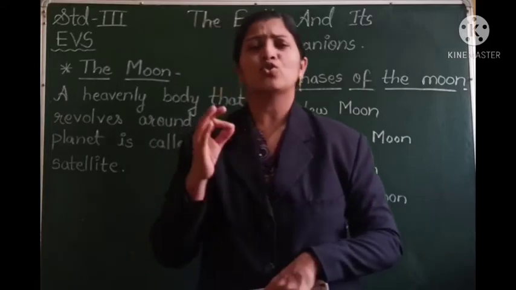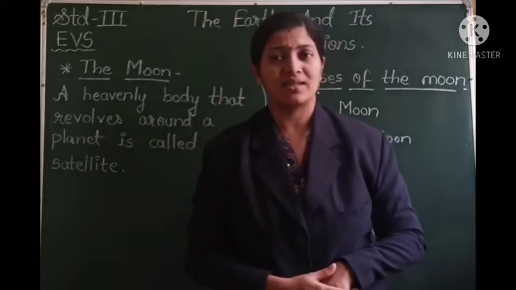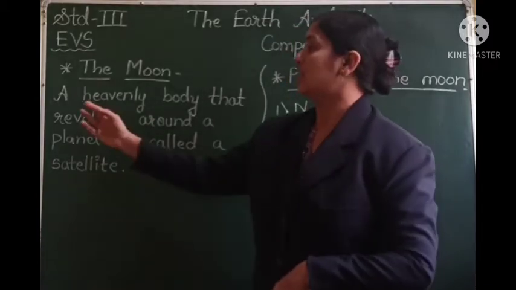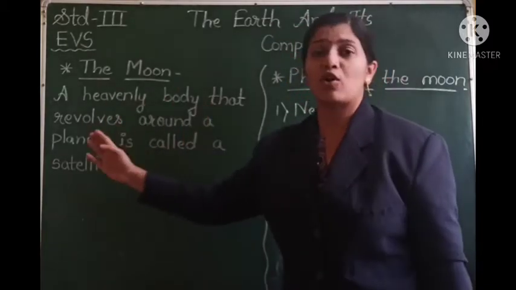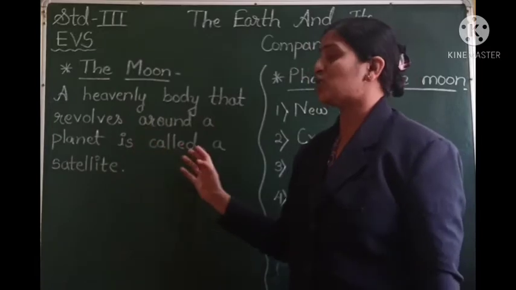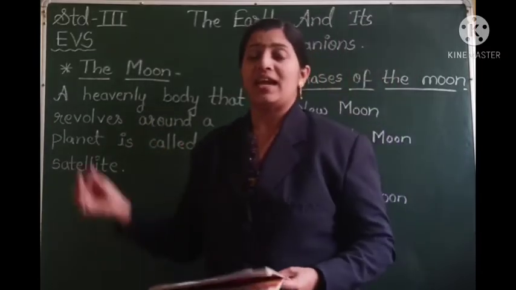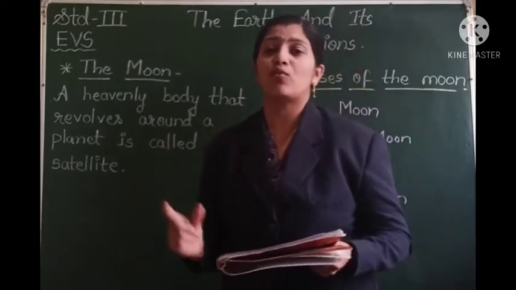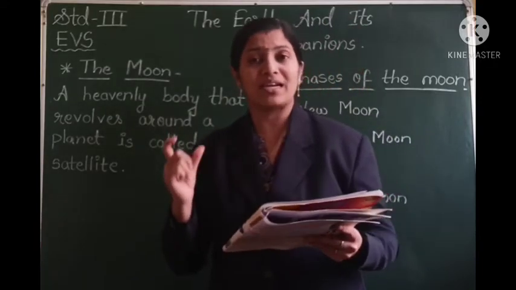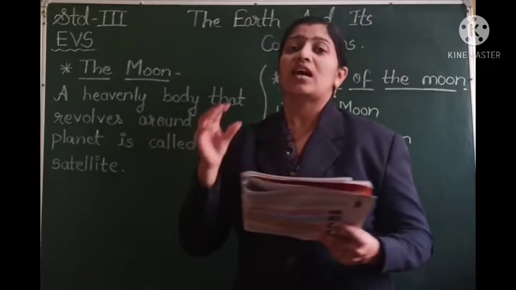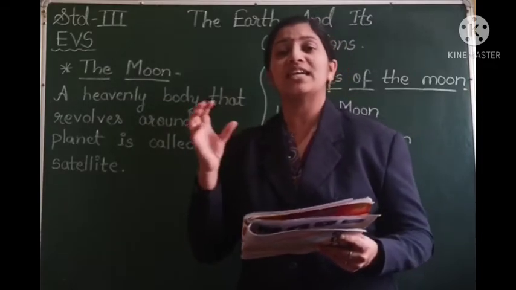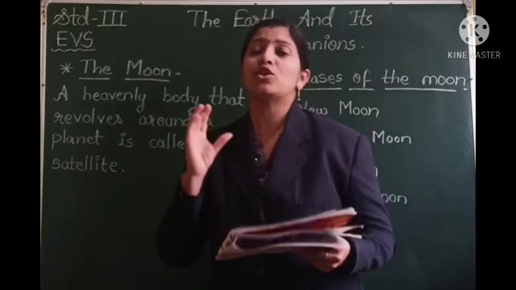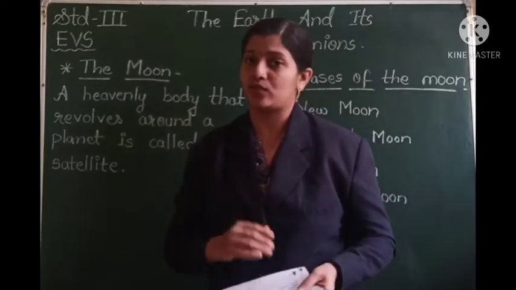Right, students? So do you know what a satellite means? Yes, here you can see I have written the definition of satellite. A heavenly body that revolves around a planet is called a satellite. And moon is such a heavenly body which keeps revolving around our planet Earth. And so it is the satellite of our planet Earth. The moon is the only natural satellite of the Earth.